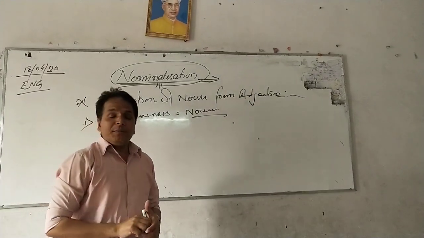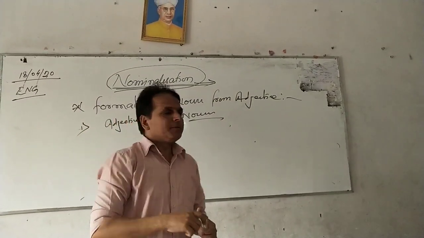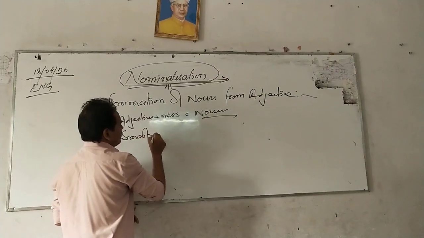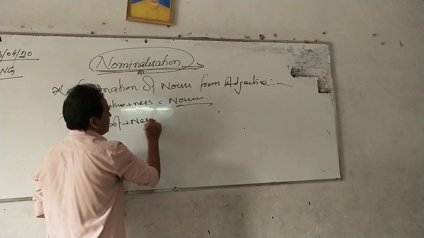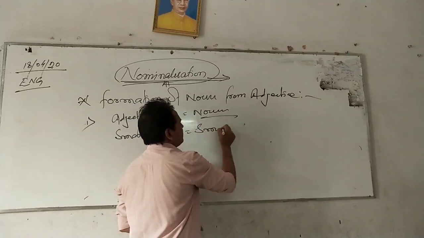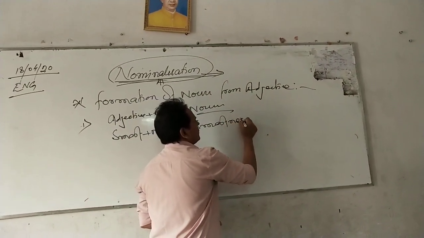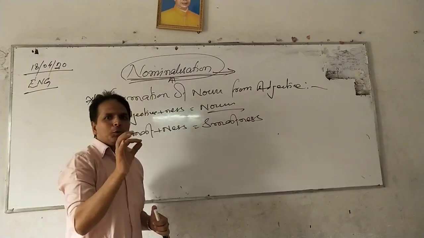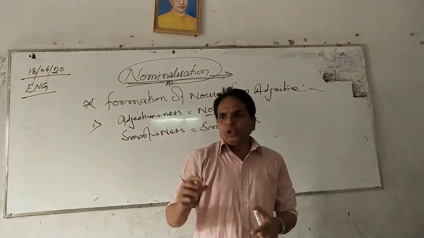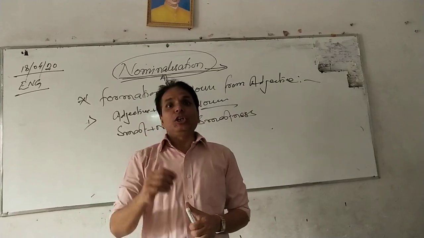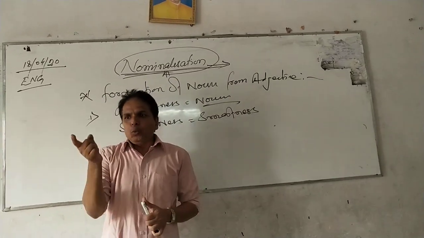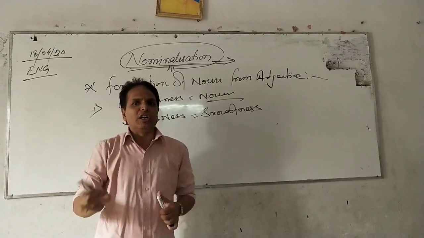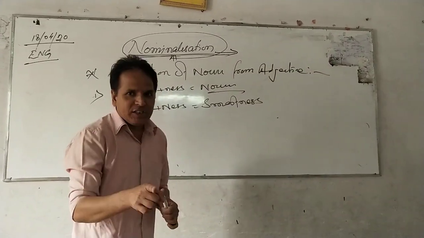As for example, smart plus ness equals smartness. Good plus ness, goodness. Cheerful plus ness, cheerfulness. So we add ness as a suffix to an adjective, and then we get the adjectival noun.